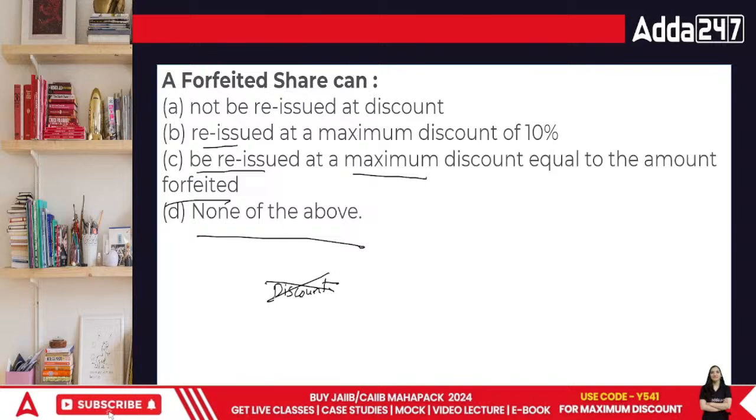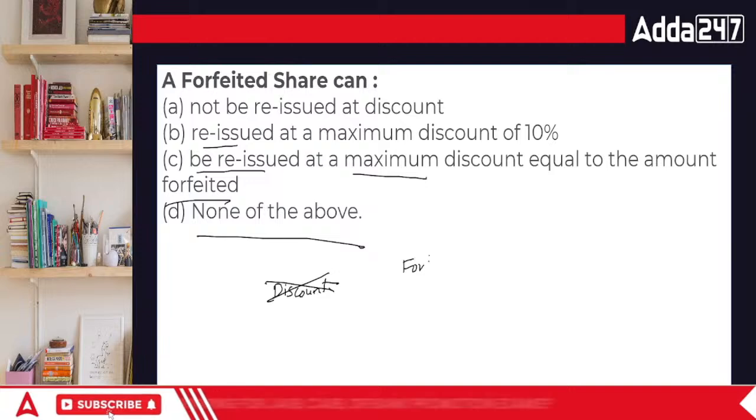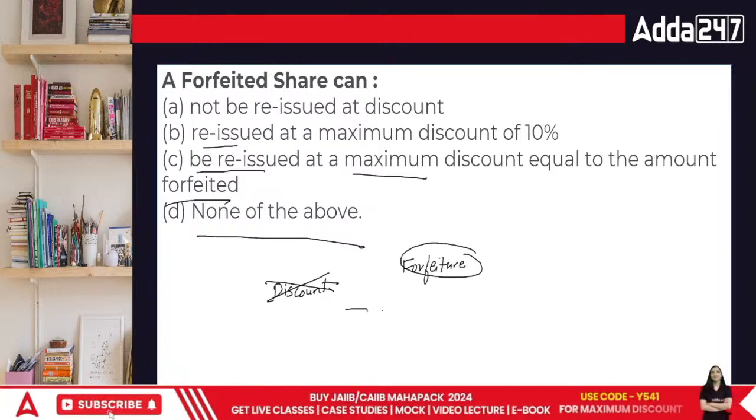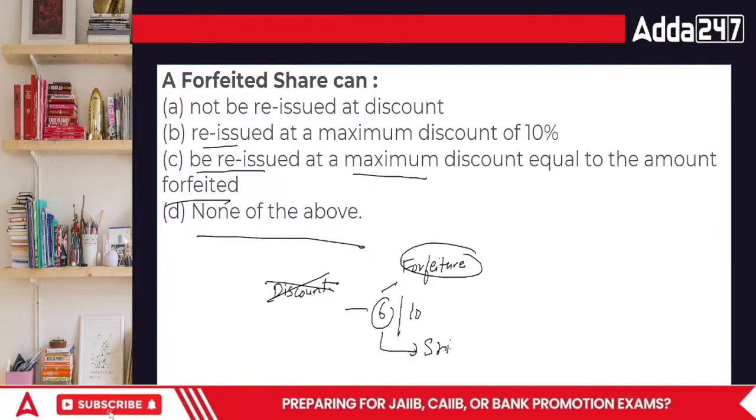But in the case of forfeited shares, someone had paid 6 rupees out of 10 and then didn't pay further, so their name was struck off.